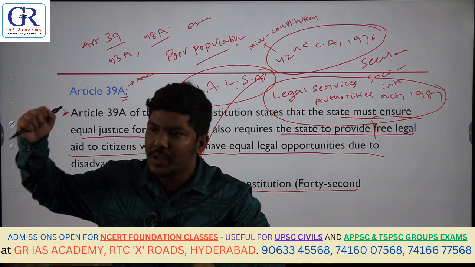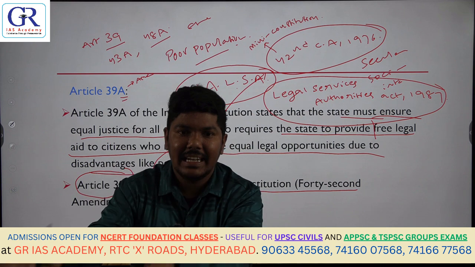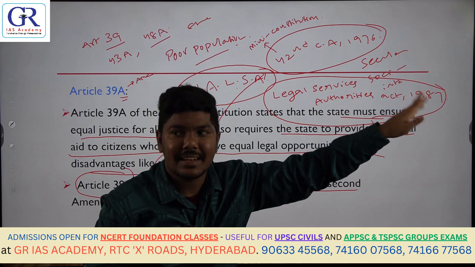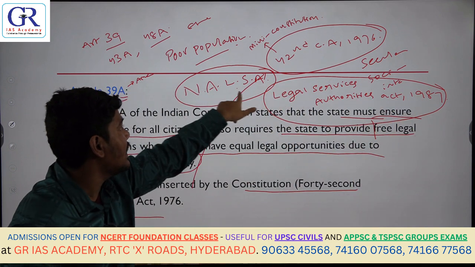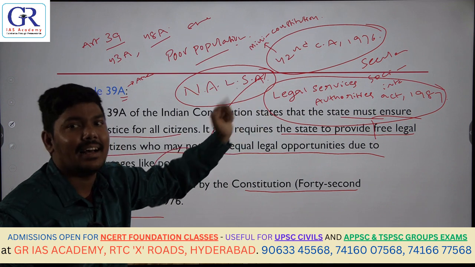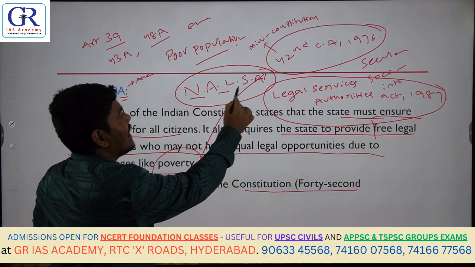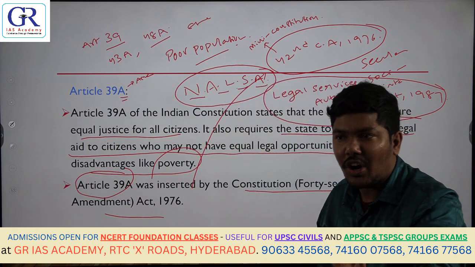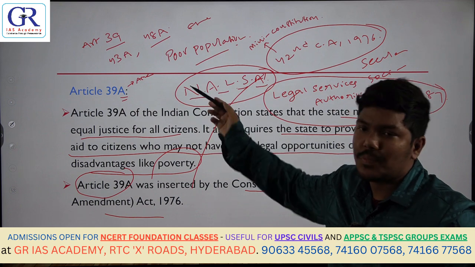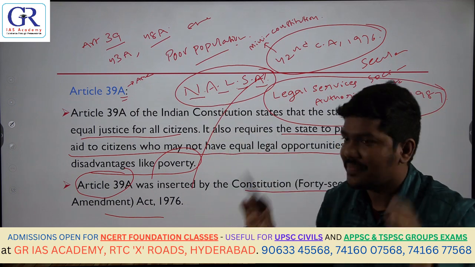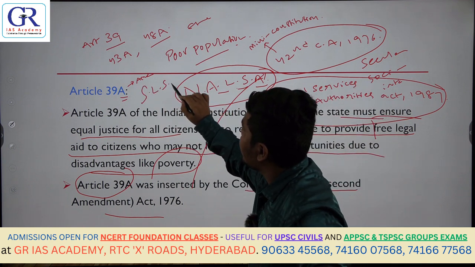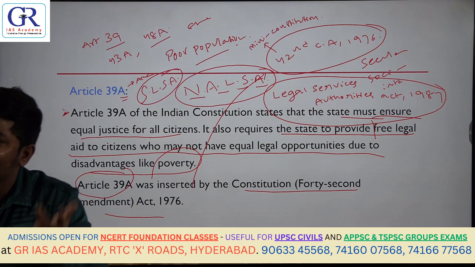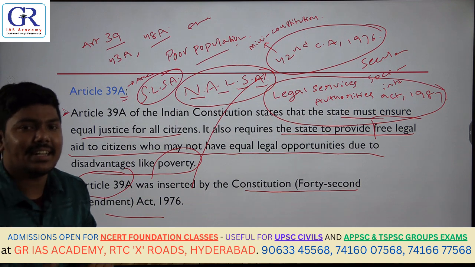Accordingly, to implement 39A and provide free legal aid to the poor, Parliament enacted the Legal Services Authorities Act 1987 and created a body called NALSA. NALSA means National Legal Services Authority. This is an all India body responsible for providing legal aid to the poor population. Similarly, at the state level, what is SLSA? State Legal Services Authority.